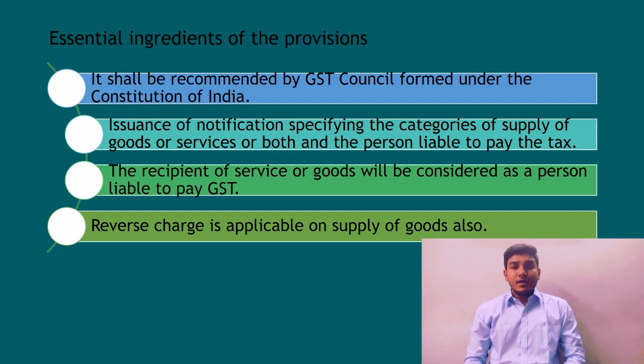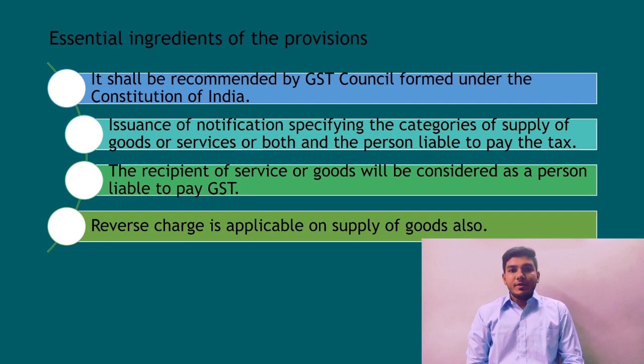First, it shall be recommended by the GST Council. In the meeting held on 19th of May 2017, the GST Council has approved 18 services on which tax will be payable on reverse charge basis. Secondly, the government shall issue notification specifying category of goods or services on which tax will be payable on reverse charge basis. Thus, it is evident that issuance of notification is mandatory.